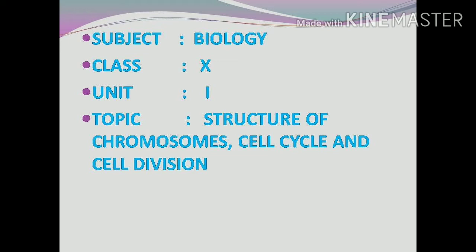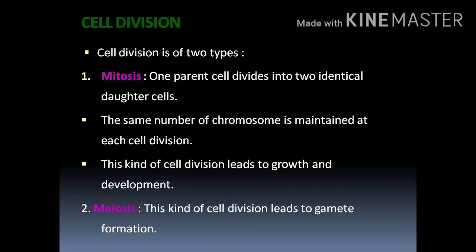You know, in the cell cycle, you have seen the interphase. In the interphase, G1, S and G2. After the finishing of G2, the cell may undergo the resting stage or it may undergo the further cell division stage, that is called mitosis. Mitosis is the division of a cell into two identical daughter cells which have the same number of chromosomes as are present in the parent cell.